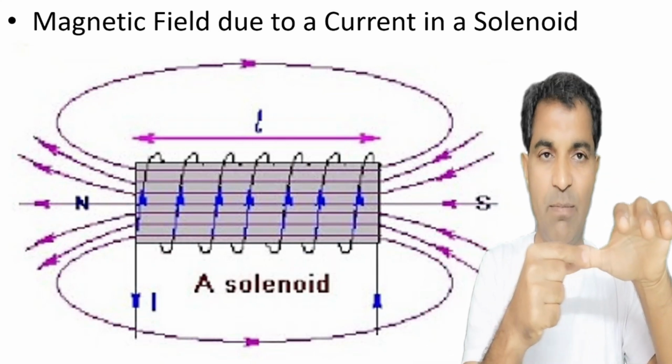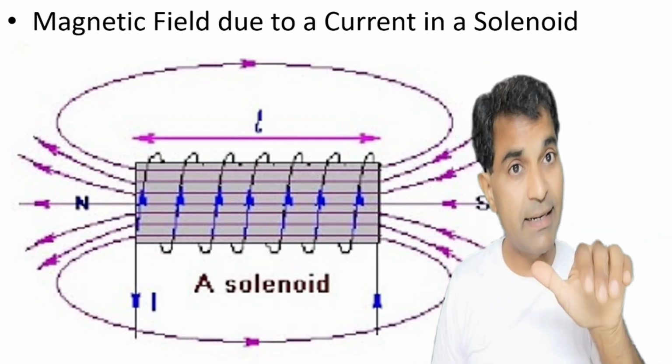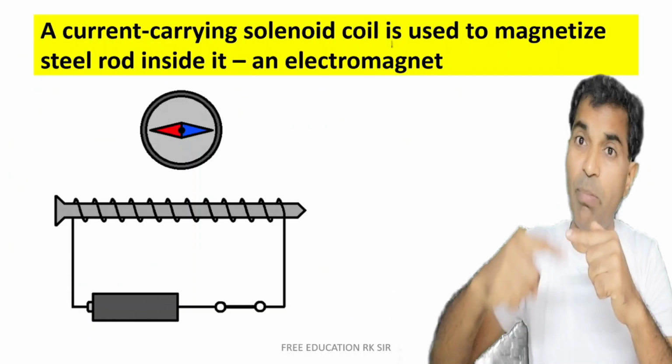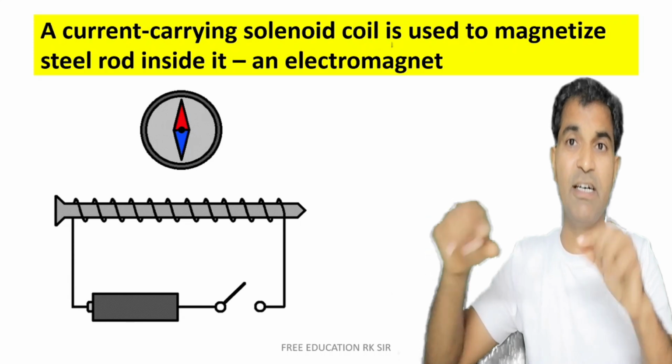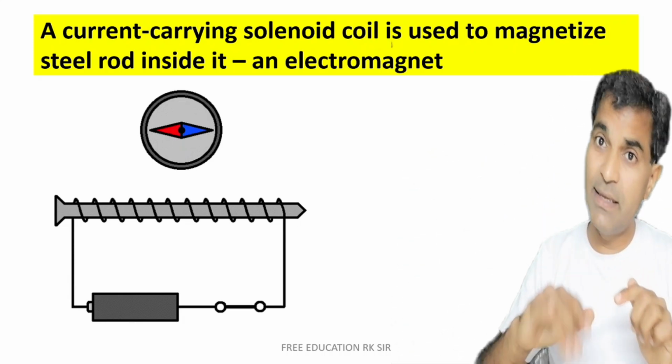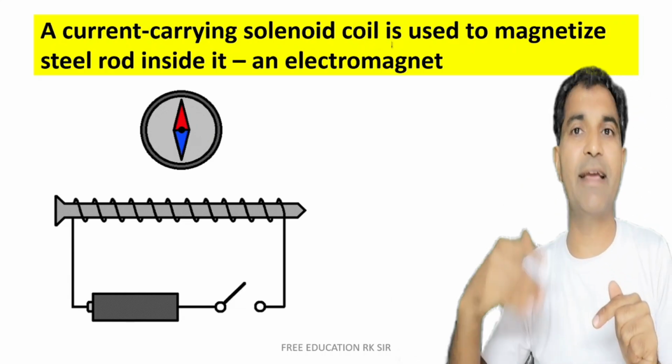Means north will be here and south will be here. That can also be represented with the right hand. Now, when a copper coil is wound turn by turn on an iron bar, on an iron nail, then this nail behaves like a magnet.